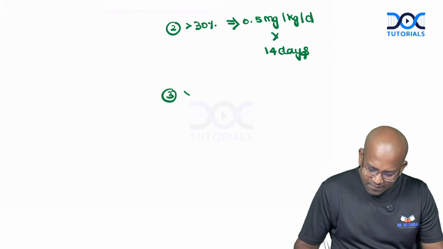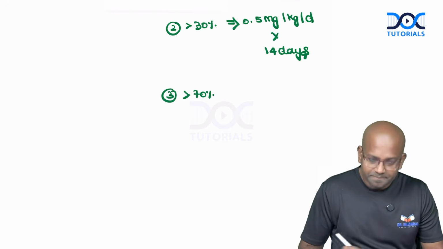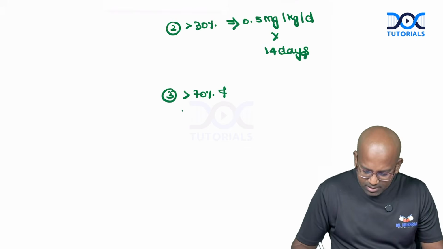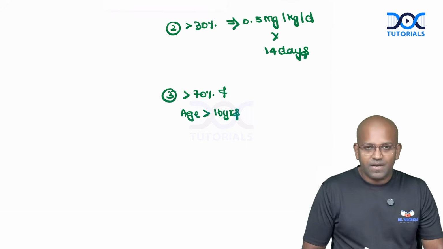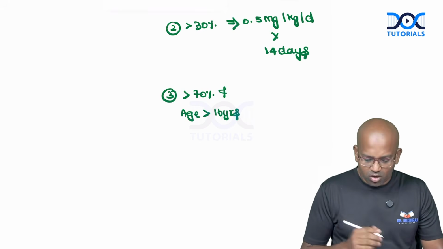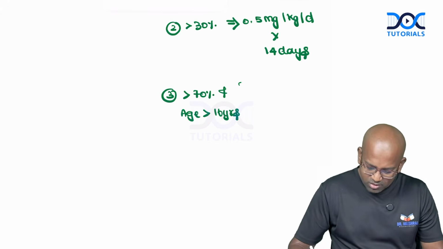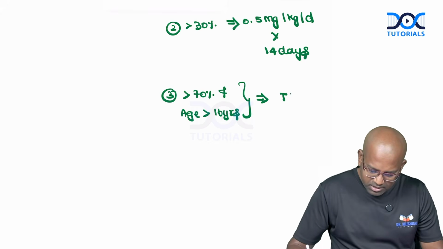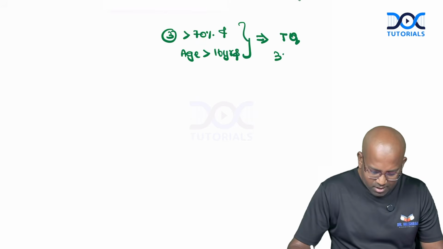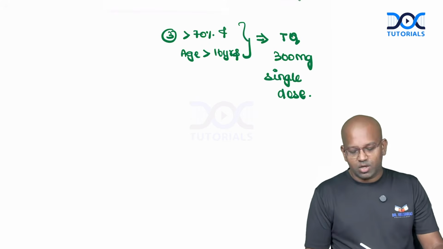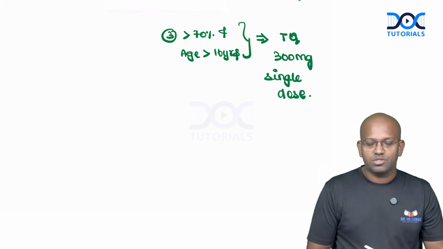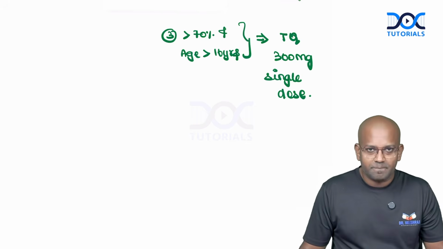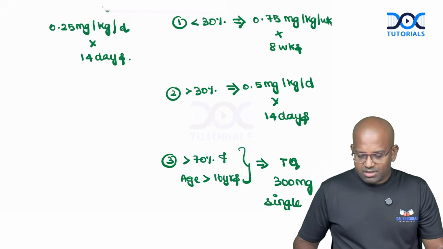The third point is if it is more than 70%, point number one, and the age of the patient is more than 16 years. If the G6PD level is more than 70% and the age is more than 16 years, then we can administer tafenoquine 300 milligram as a single dose. We can administer tafenoquine 300 milligram as a single dose. For malaria treatment, the doses are extremely important, buddy. Good.